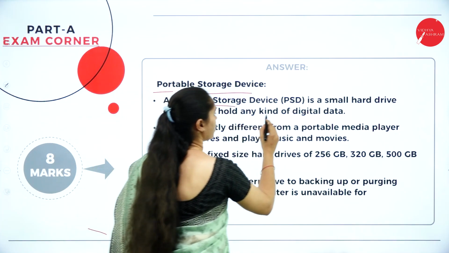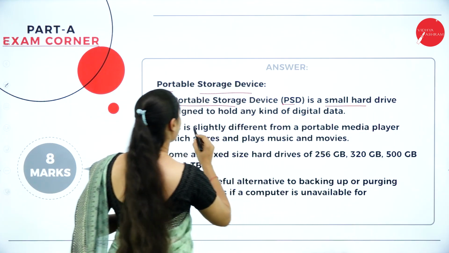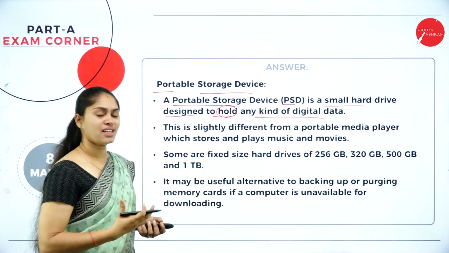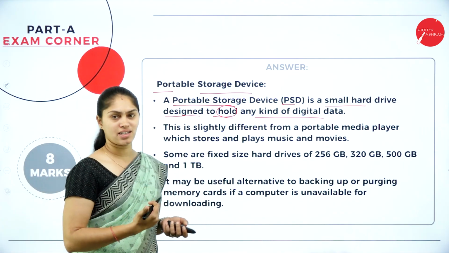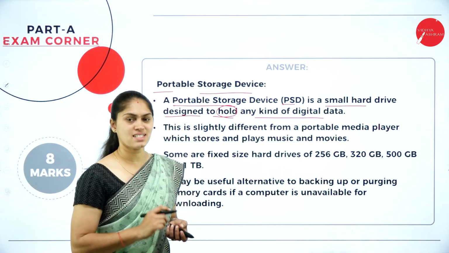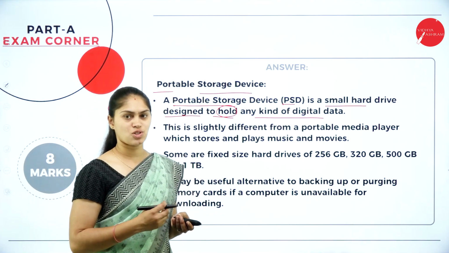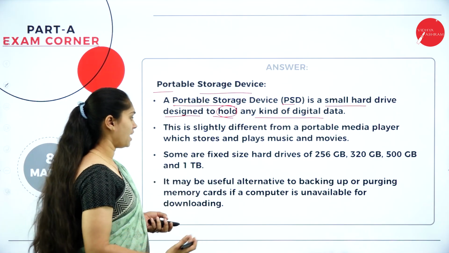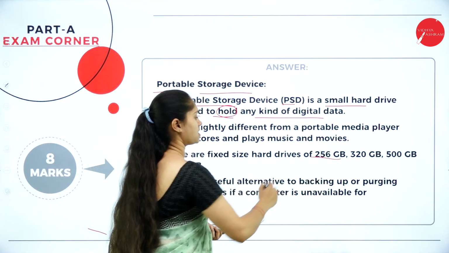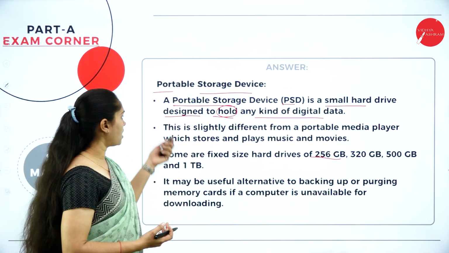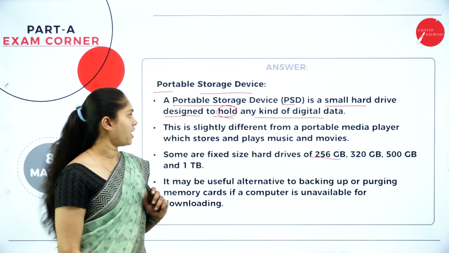So the portable storage device or PSD is a small hard drive designed to hold any kind of digital data. What are the examples for this one? Pen drive, and also we have memory cards. All those are the things which come under this portable storage device. It comes in various sizes from 256 GB up to some terabytes. So those are the examples which come under this portable storage device.